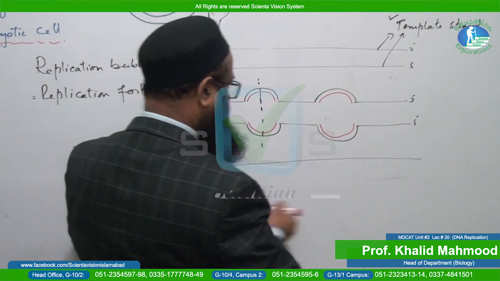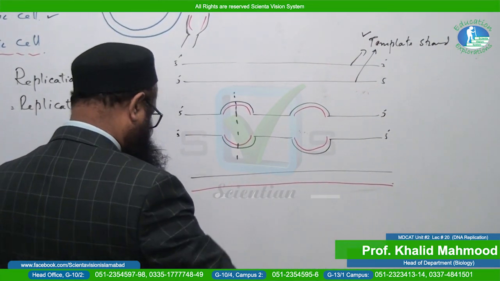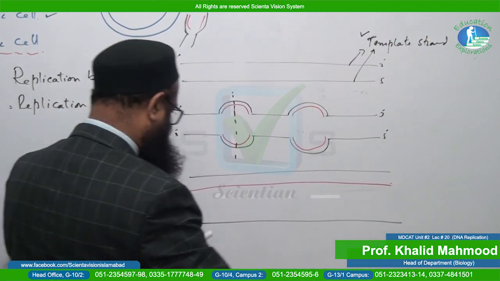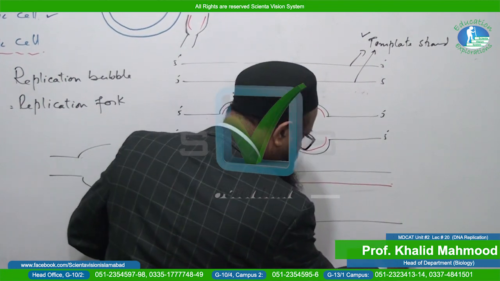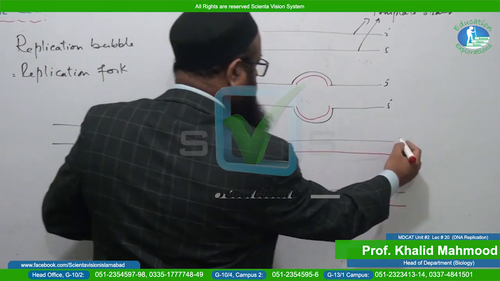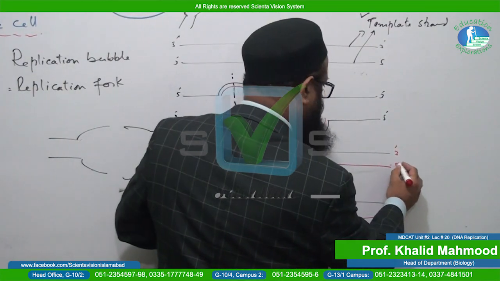We will show over here in the diagram. This one is the first one, and this one is the second one. This one is in 3 direction, and this one is in 5 direction.